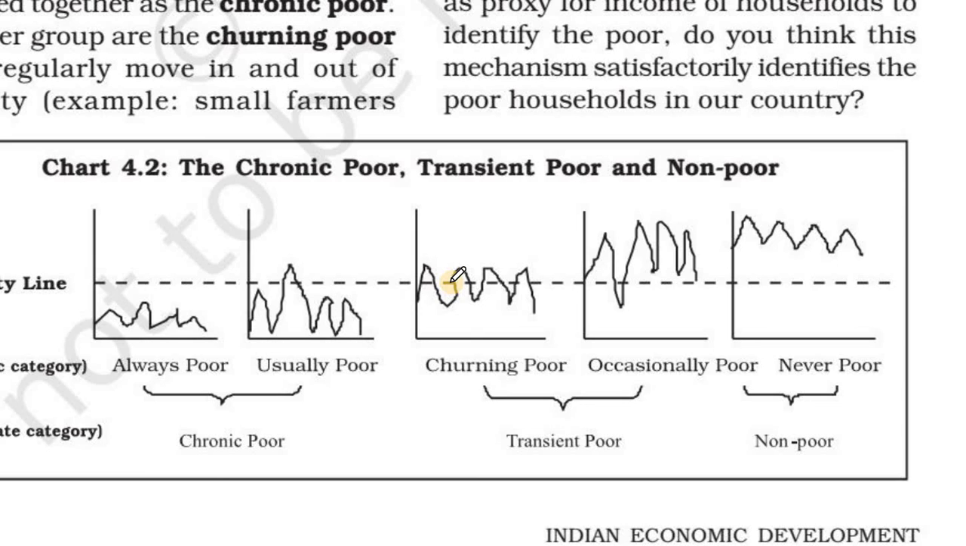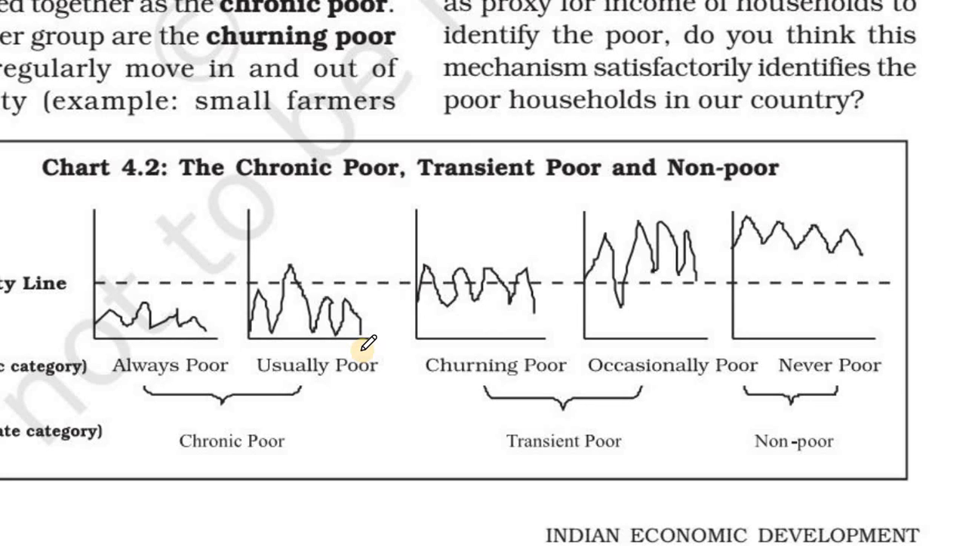Example: small farmers and seasonal farmers. The occasionally poor are above the poverty line, but sometimes they become poor due to bad luck. We know agricultural farmers, sometimes a flood will come, problems like that will come, then they will go into poverty, and after that they will recover. Or it is seasonal, suppose the rainy season comes, that time they will become poor. That is the transient poor. Like that, people we call transient poor.